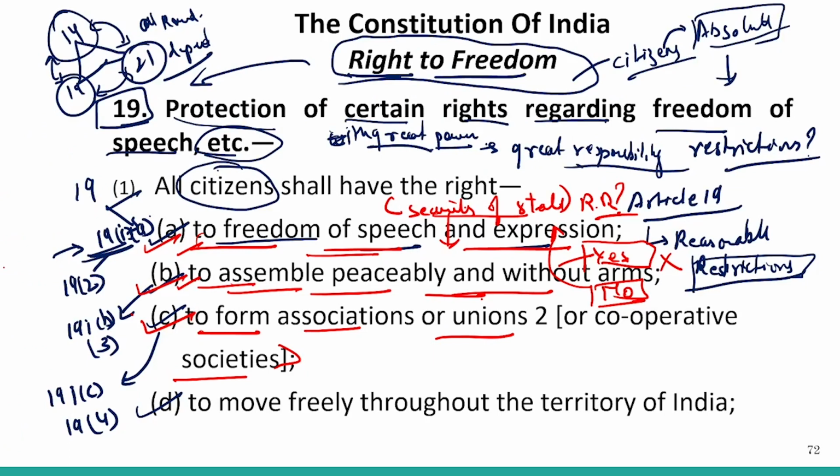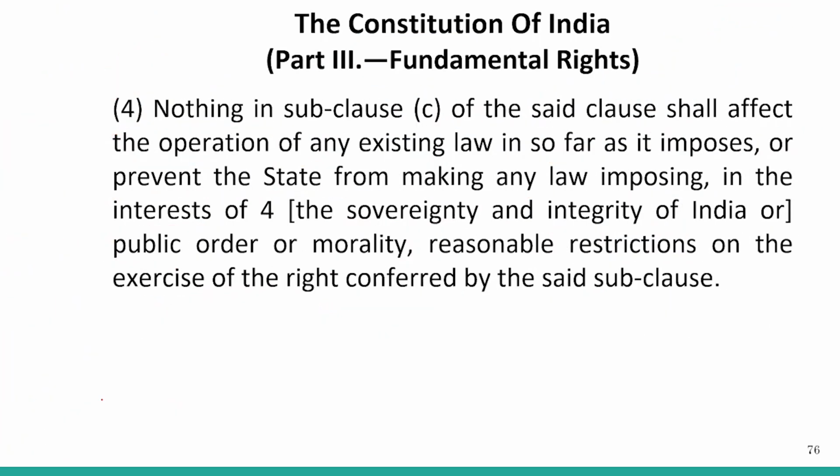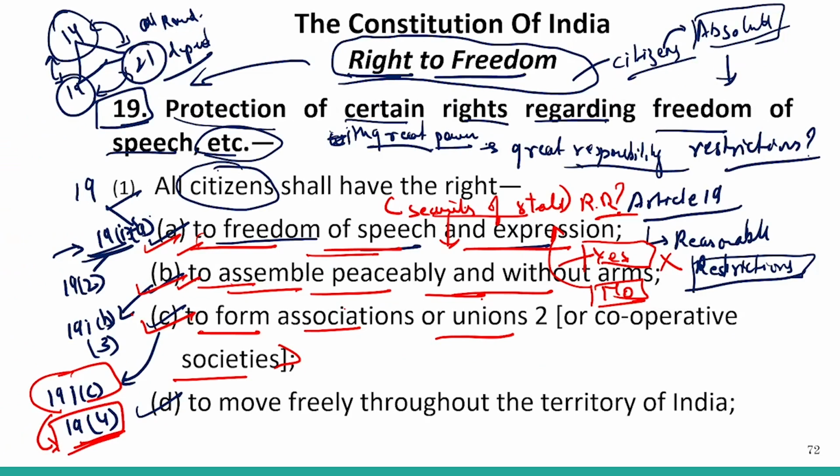We resort to Article 19, and we see that this particular reasonable restriction has been mentioned under clause 4 of Article 19. Clause 4 provides that the sovereignty and integrity of India, public order, and morality are the reasonable restrictions on the exercise of the rights conferred by the subclause. So this is how we remember this.